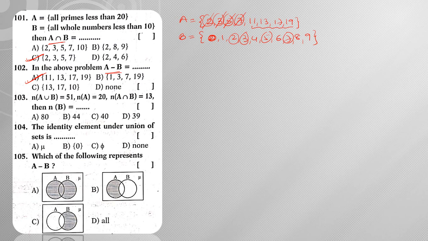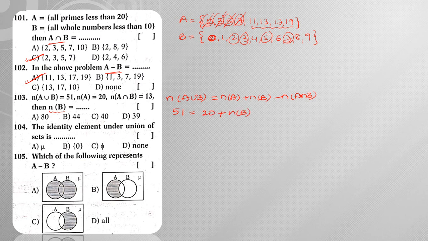Next, question number 103. N of A union B is equal to 51. Already we know the formula. What I need to find out is N of B. So we write the formula: N of A union B is equal to N of A plus N of B minus N of A intersection B. On substituting the values, 51 is equal to 20 plus N of B minus 13.